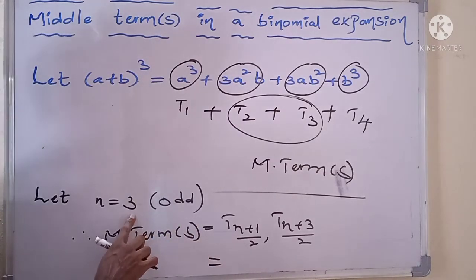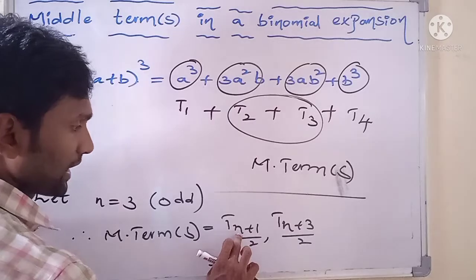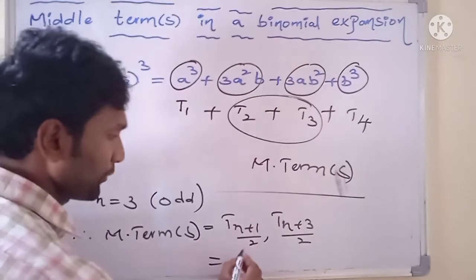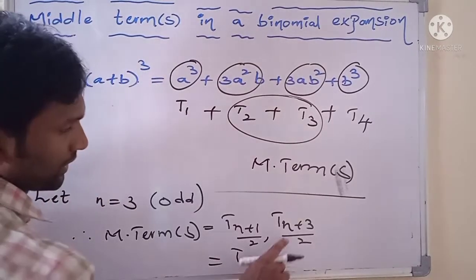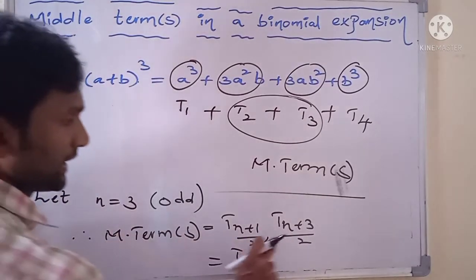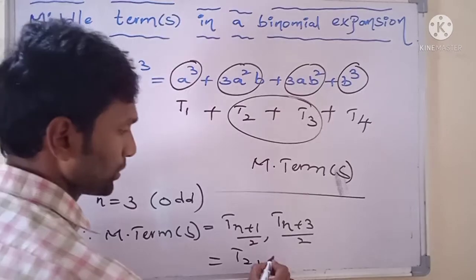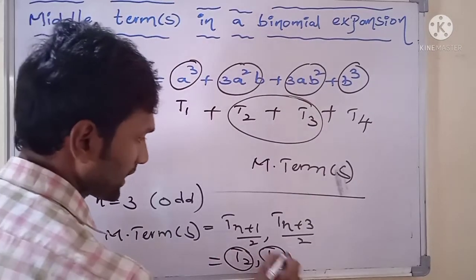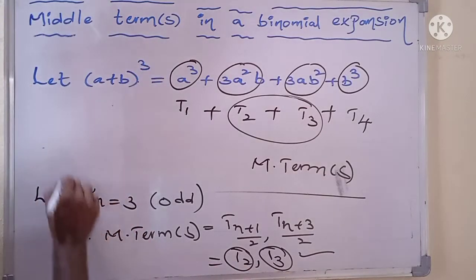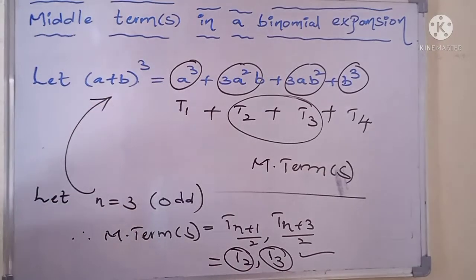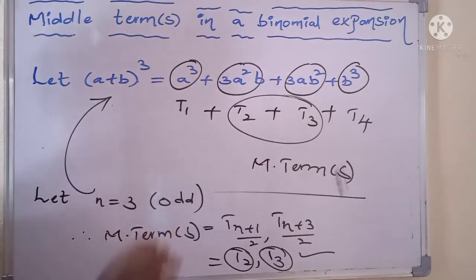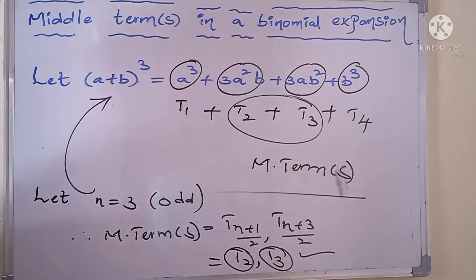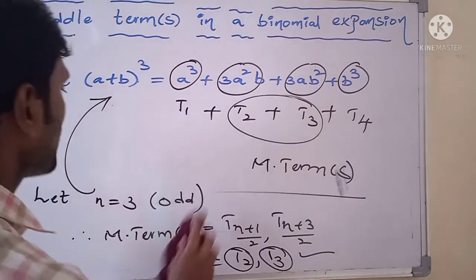Writing the value n equals 3, that means T of (3 plus 1) by 2, which is t2, and T of (3 plus 3) by 2, which is t3. Now t2 and t3 are the middle terms of the given binomial expansion. So this is the process to identify the middle terms of the given binomial expansion when n is an odd integer.